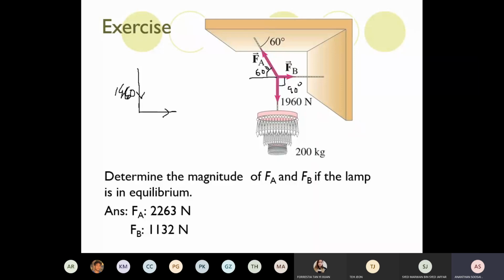FB must be here, because the lamp and the FB here must take 90 degrees. Then FA just going to close up the triangle. We can close up because it's in equilibrium. So it's your FA. So where's your 60? Where's your 60? 160 or 260?